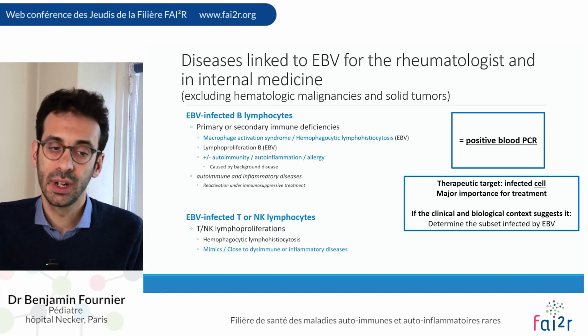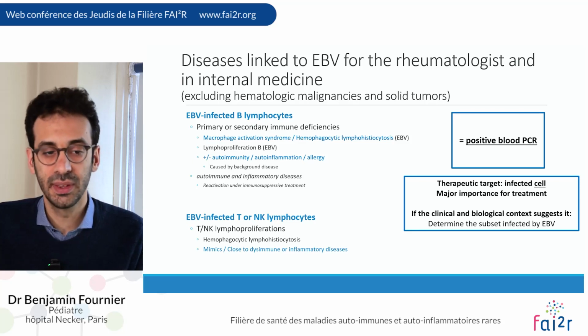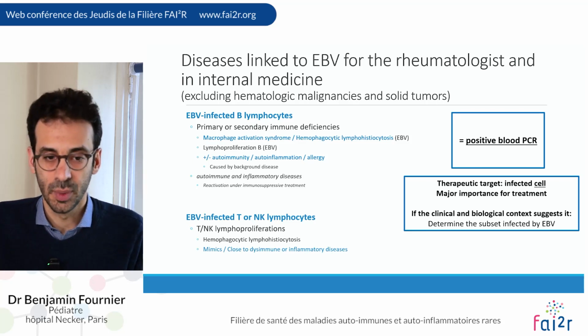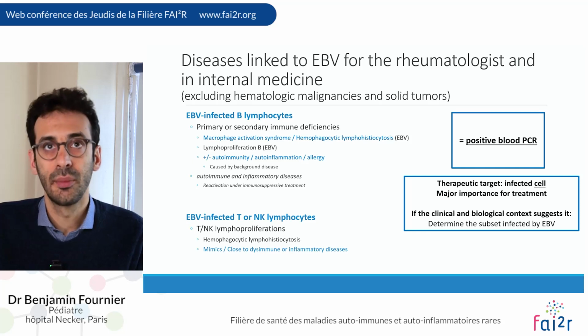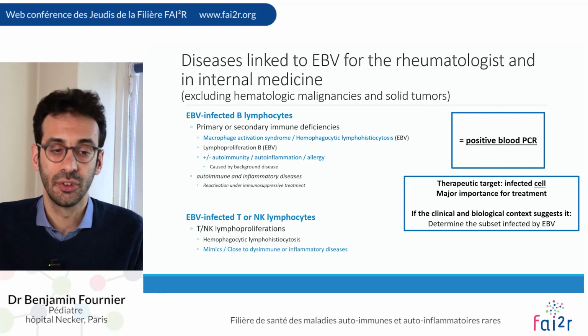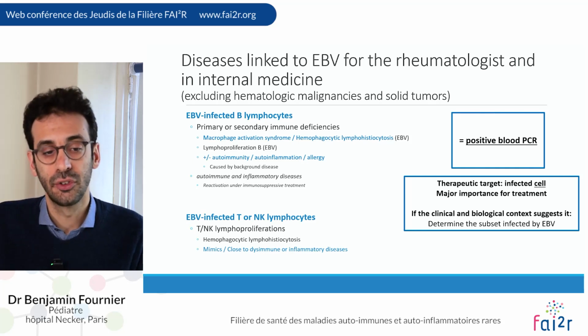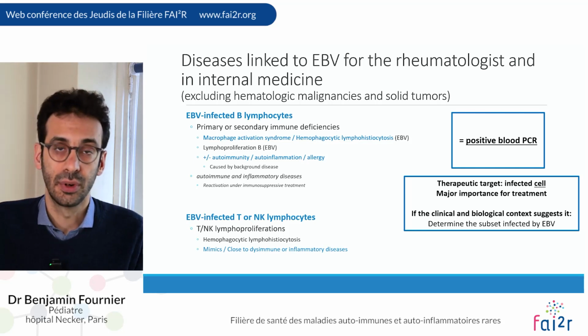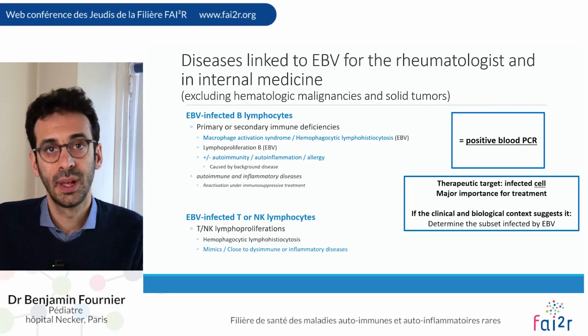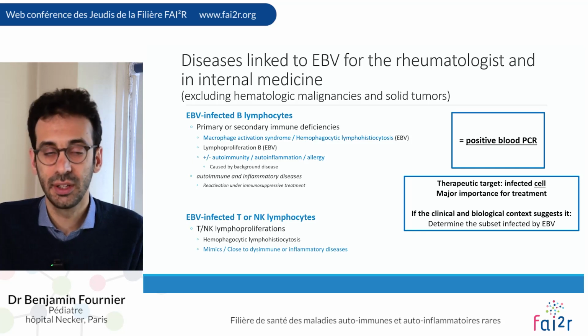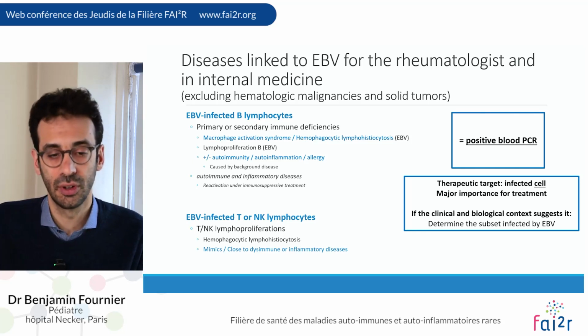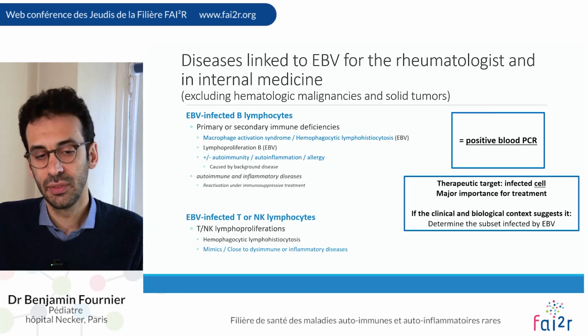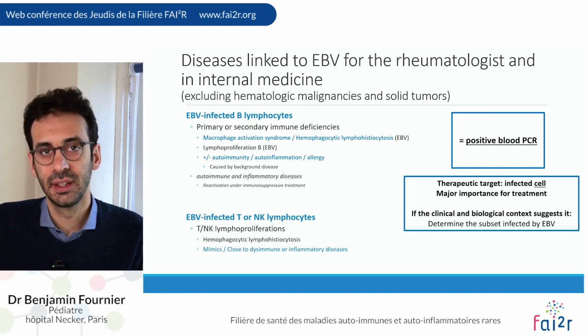Very quickly, for EBV-infected B-cell lymphocytes, you may encounter this disease during primary or secondary immune deficiency, with phenotypes such as macrophage activation syndrome or B-cell lymphoproliferation. These patients may also have phenotypes related to autoimmunity, autoinflammation, or allergy, but these phenotypes are not directly linked to EBV.